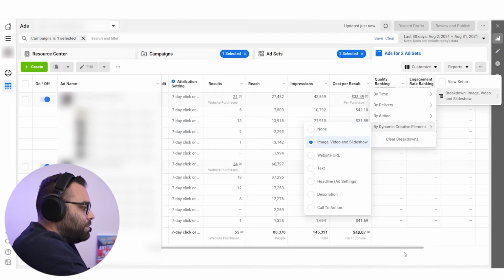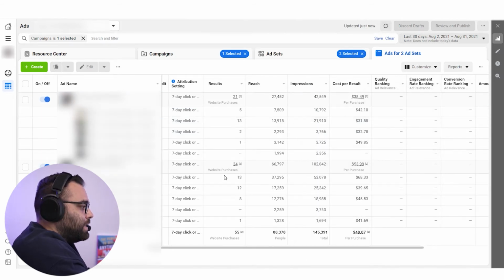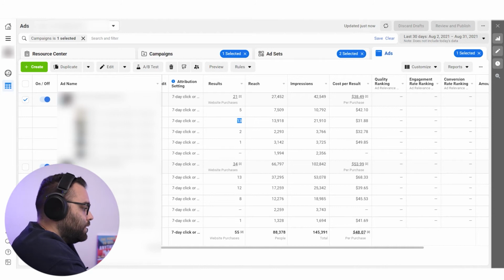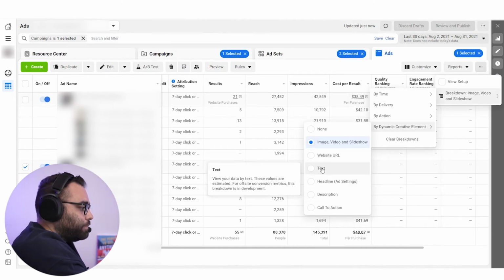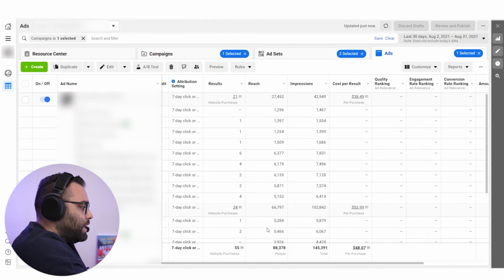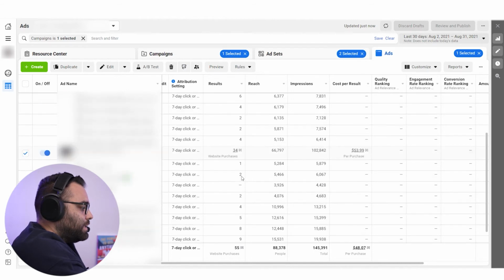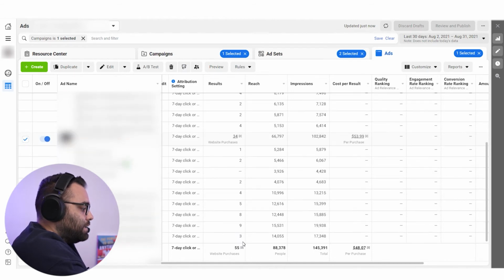We can see about images and we can see that now we have this segmentation and we know that this video, for example, has the majority of the sales. Over here we have this and this video having the majority of the sales. We can do exactly the same about the copy by doing that, and we can see that this copy, for example, is selling better, and in that case this and this copy are selling better.